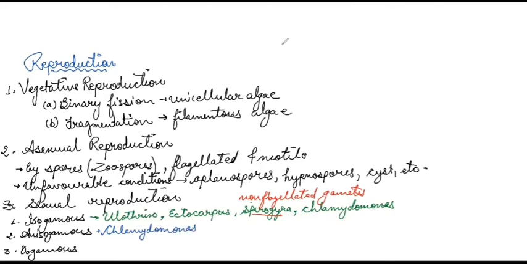Now next type is anisogamous, and here we have a single example, that is Chlamydomonas again. And then we have the third group, that is the oogamous type, and the examples are Sargassum, another example is Volvox, another example is Fucus, another example is Chara, and one more example is there, that is Chlamydomonas.